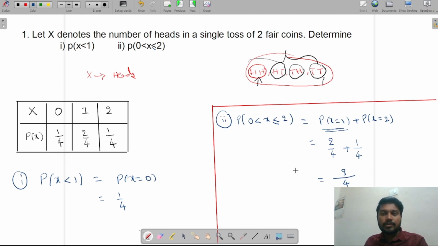Right. So this is my first lecture on random variables. Now we'll see a few more questions in the next lecture.